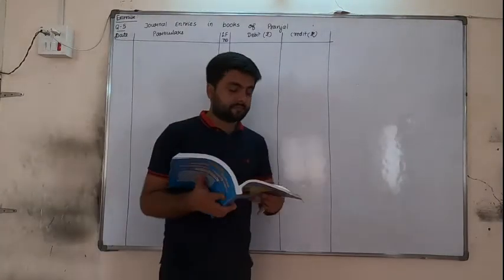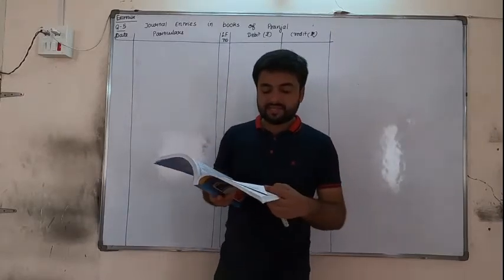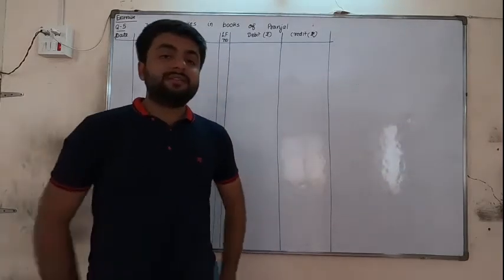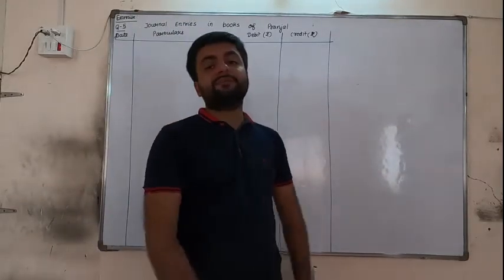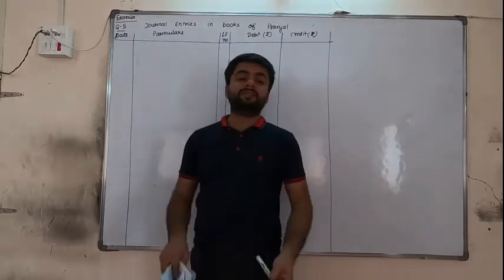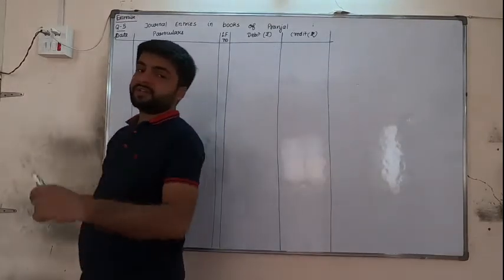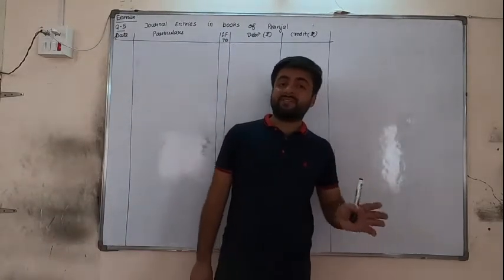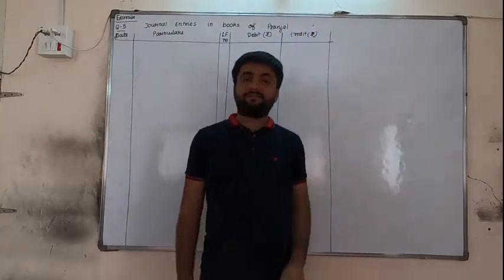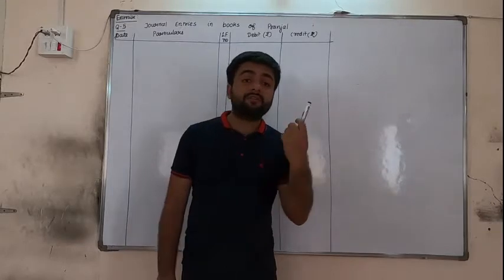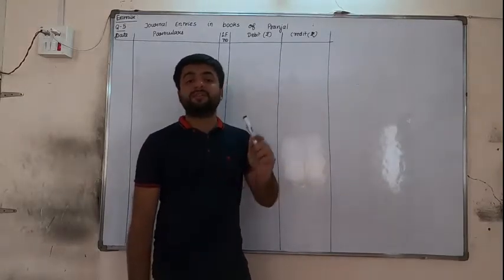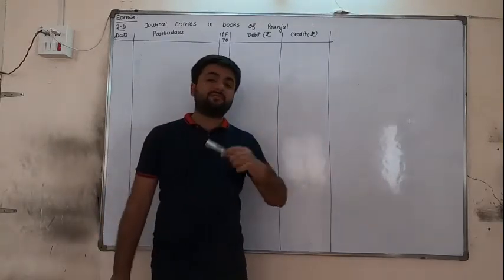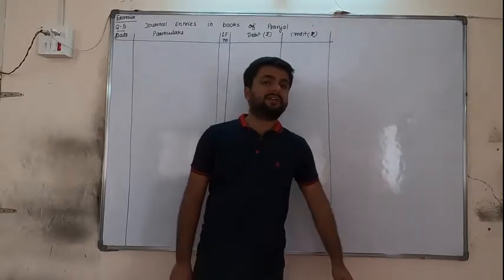Now number 1. Introduced rupees 10,000 cash and commenced the business. So the owner is starting the business. Commence means starting the business by bringing in cash of rupees 10,000. Now friends, first of all we should remember the two effects. Owner is bringing cash into the business, so cash is coming in. So cash is to be debited. Whereas owner is the giver of that cash, so we cannot credit the owner's name. Instead we credit the capital account. What the owner is bringing into the business is to be credited, because the owner is the giver of that capital.